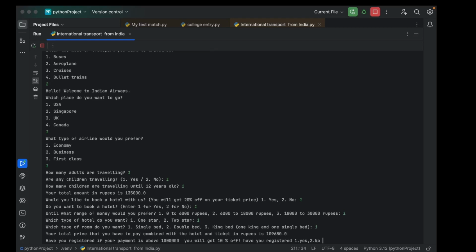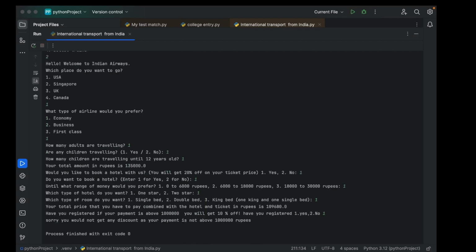Okay, so the combined payment that we have to pay is 109,680 rupees. Have you registered? If your payment is above 1 million rupees or 10 lakh rupees, then you will get 10% off. Have you registered? Yes or no? So let's say yes. Sorry, you will not get any discount as your payment is not above 10 lakhs or 1 million rupees. So my friends, as you can see, the payment is only 109,680, which is equivalent to 1 lakh 9,680 rupees.